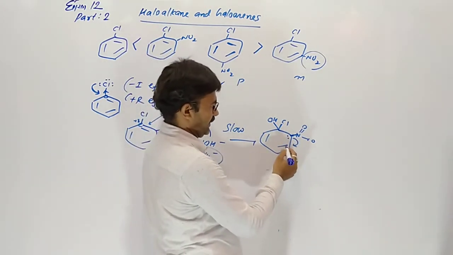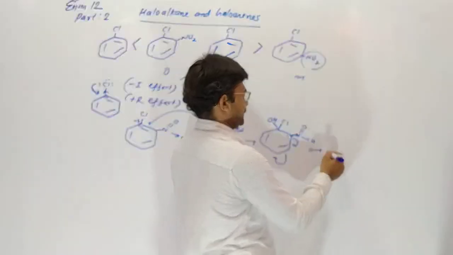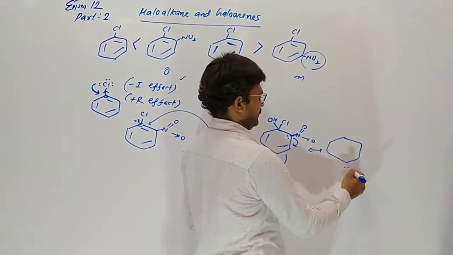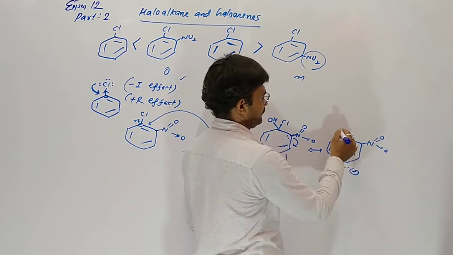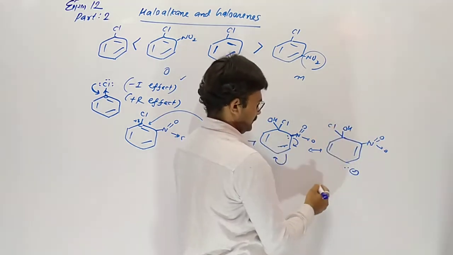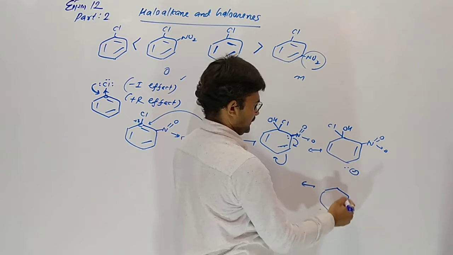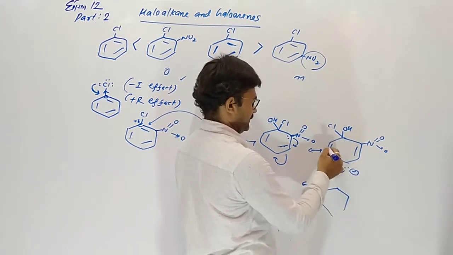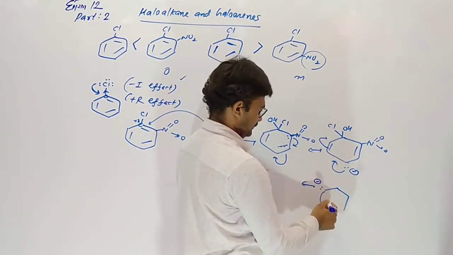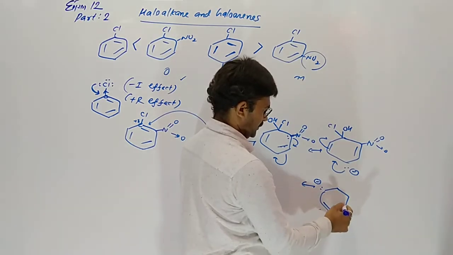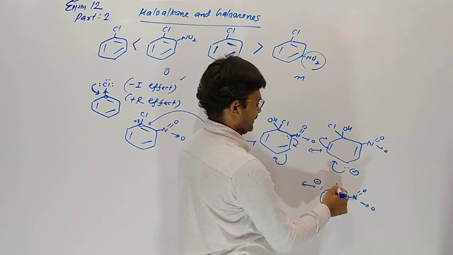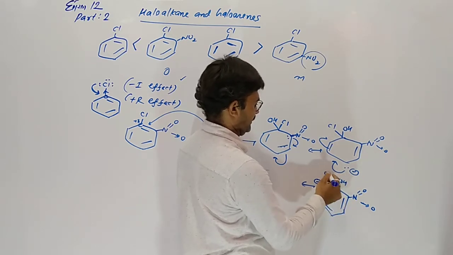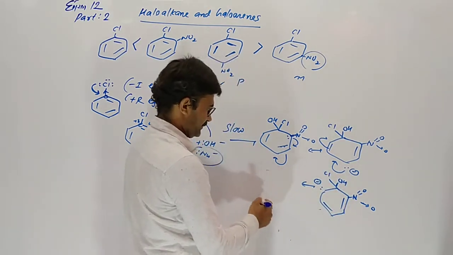These two electrons make a pi bond here. So due to resonance, the electron moves to the para position. And now third, these two move here, these two here. So you can see the ortho and para positions became partially negative.